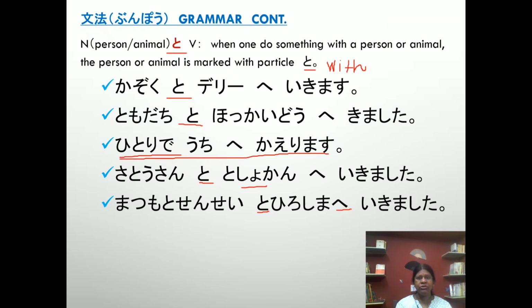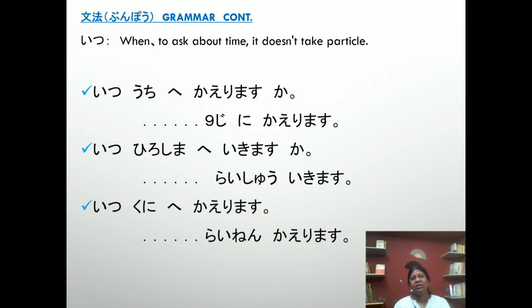How to make it? You just take person, particle to, then you use vehicle, particle de, then you take place, particle e, then moving verbs ikimasu, kimasu, kaerimasu, past form, non-past form. Please pause my video and write 3-4 sentences by yourself. Okay, please do it now. I know you can do it.